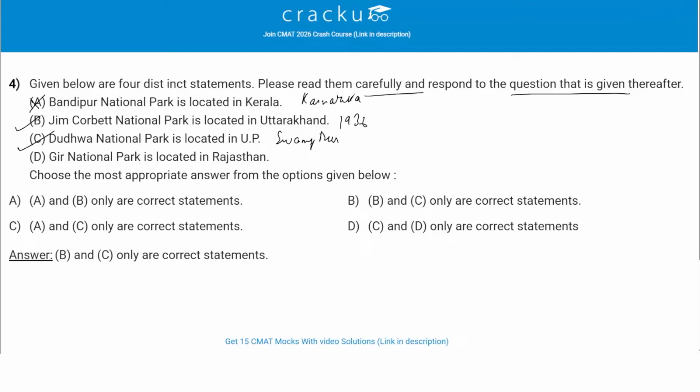Then we have Gir National Park is located in Rajasthan. No, this is not correct. Gir National Park is in Gujarat, and it is the only natural habitat of the Asiatic lion. So only B and C are correct statements, and therefore option B is the correct answer.